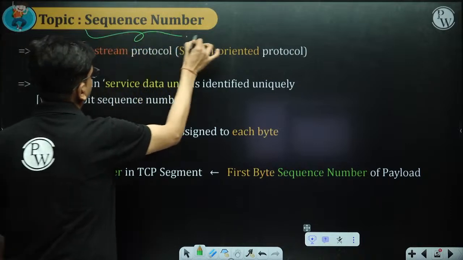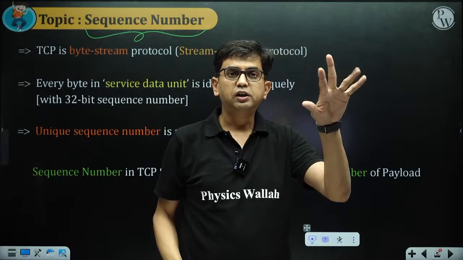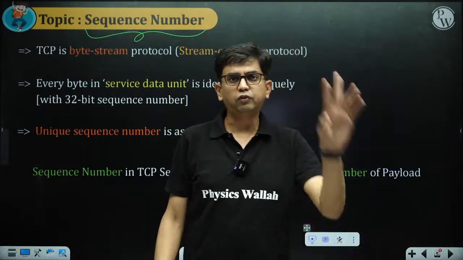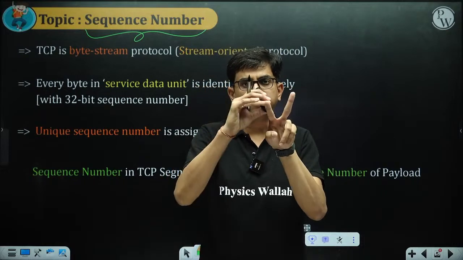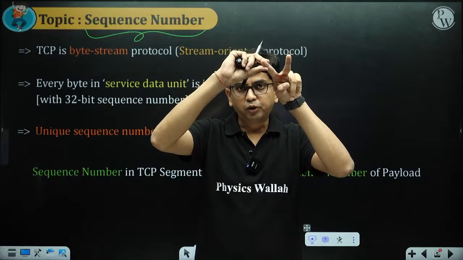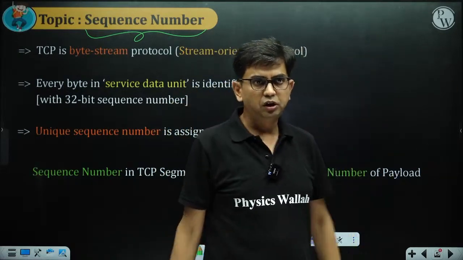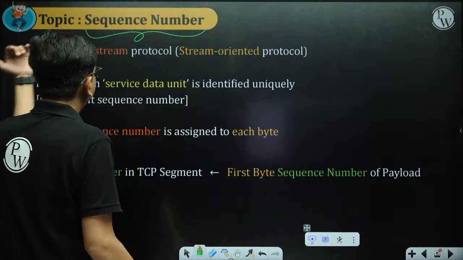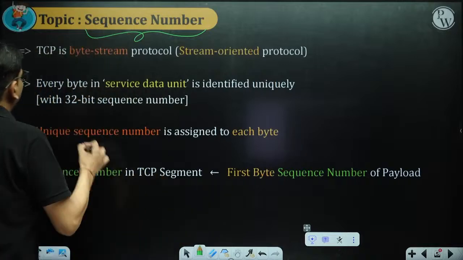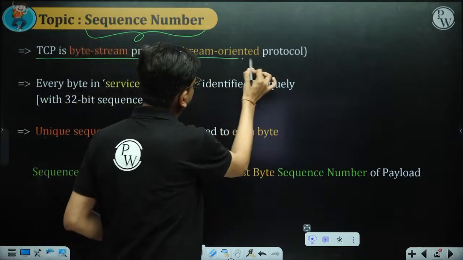In the TCP header, the first word contains the source port number and destination port number, and the second word is the sequence number. Good evening Mihir Vijay. We have already seen that TCP is a byte stream protocol. Basically it is a stream oriented protocol.